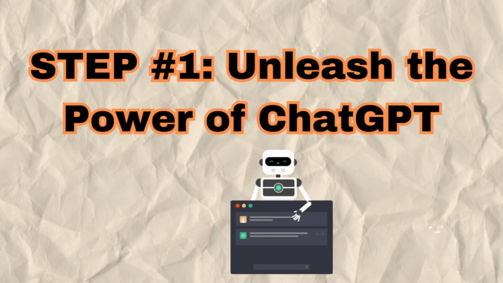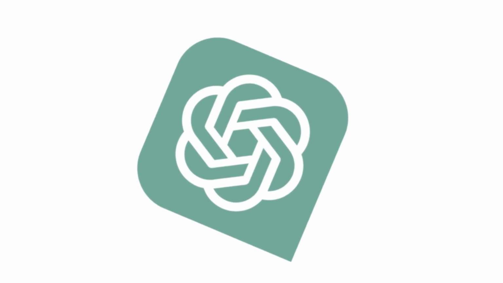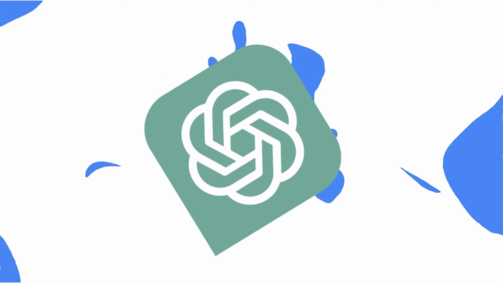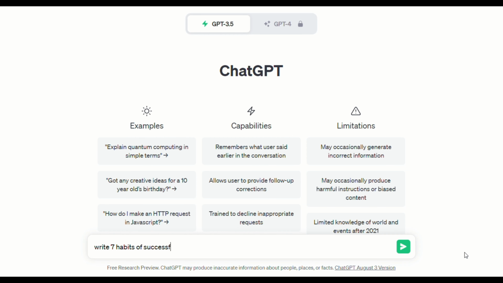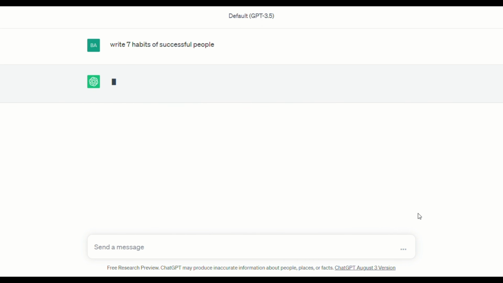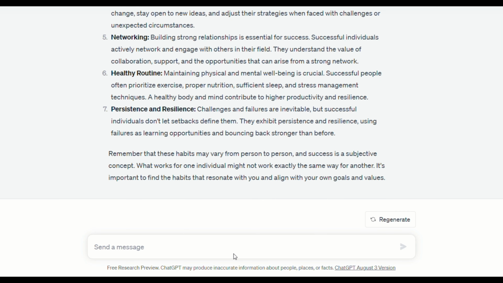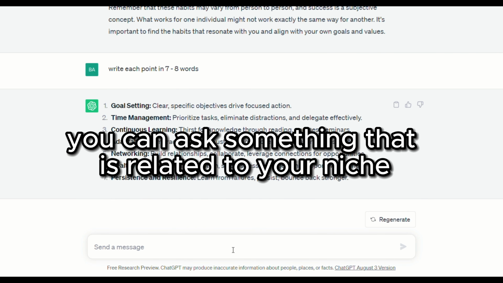Step number 1. Unleash the power of ChatGPT. Step 1 on our adventure is diving into ChatGPT. I asked my trusted AI companion for a list of habits of successful people, and it delivered gold. But that's just the beginning. You can ask something that is related to your niche.